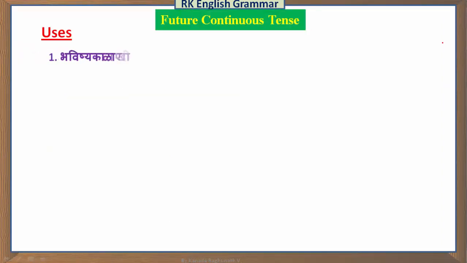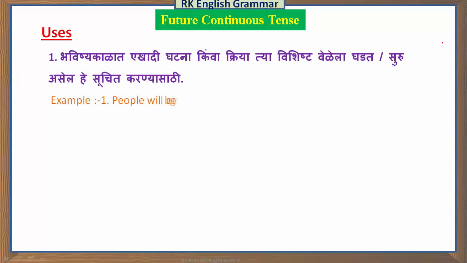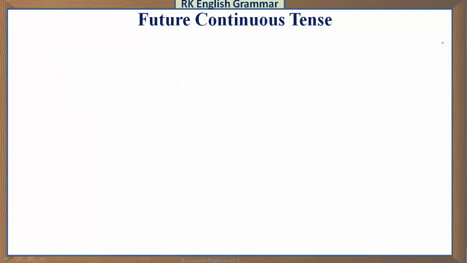Use of future continuous tense. भविष्यकाळात एखादी घटना किंवा क्रिया त्या विशिष्ट वेळेला घडत सुरू असेल हे सूचित करण्यासाठी. Means when we are talking about the event which will be going on in future at a particular time, we express such action. To describe such activity, we must use the future continuous tense. Here are the examples. People will be going to their village.